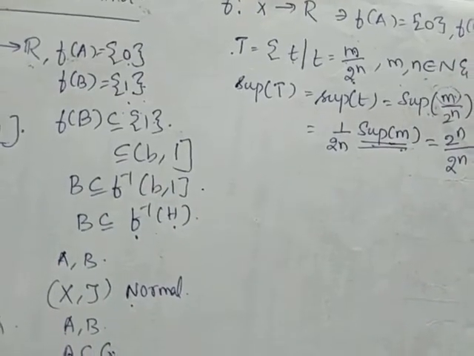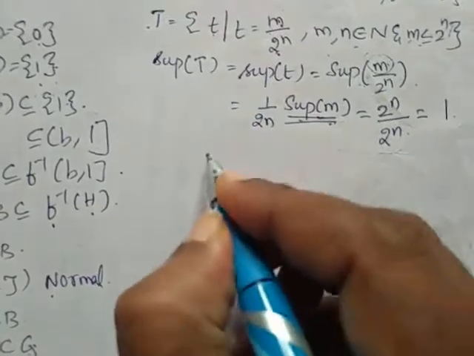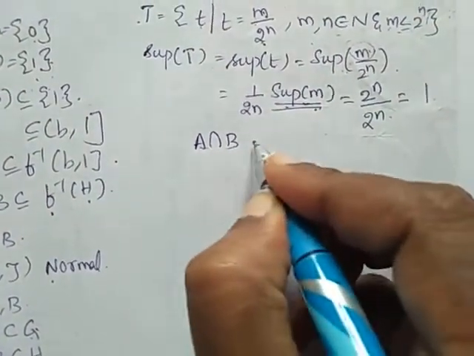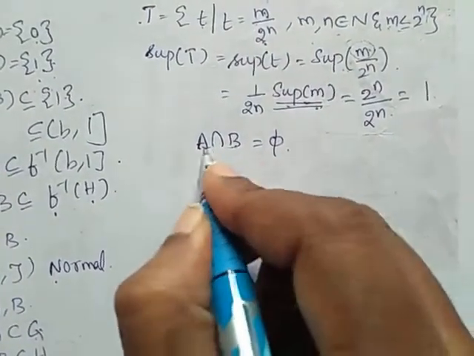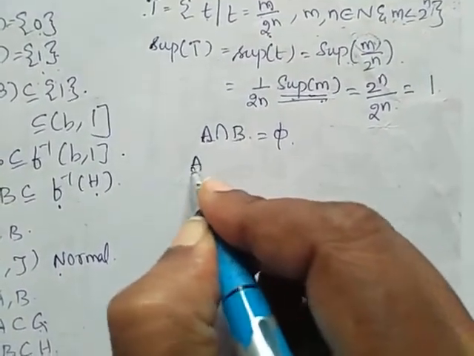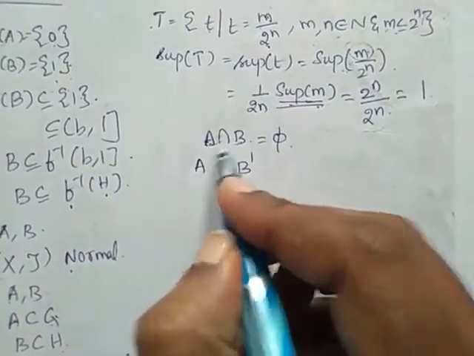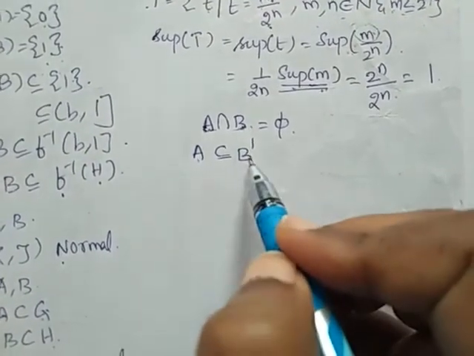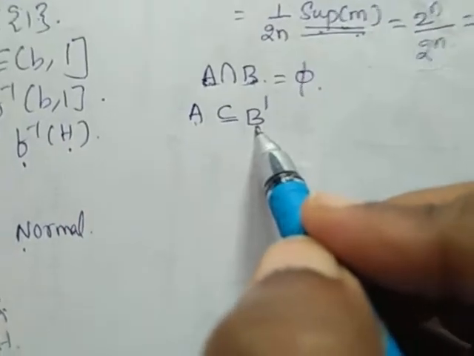Also, we are going to consider two closed sets A and B such that these two closed sets are disjoint. If A and B are disjoint sets, it is obvious that A is a subset of B dash. A and B do not contain any common element, so obviously A is contained in B dash.